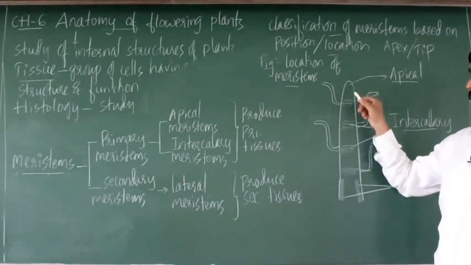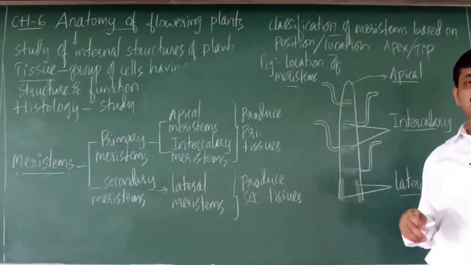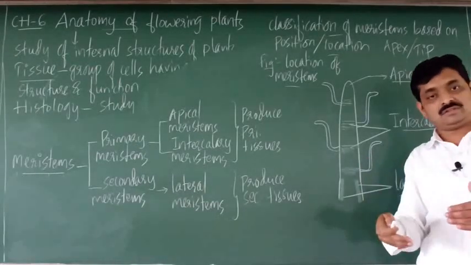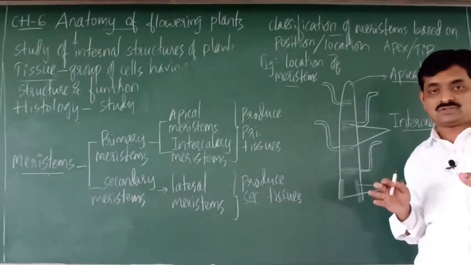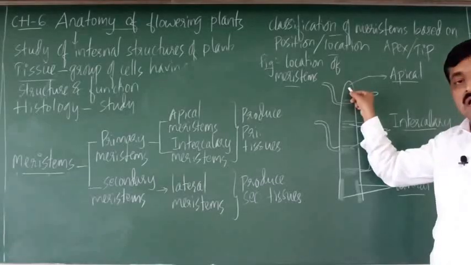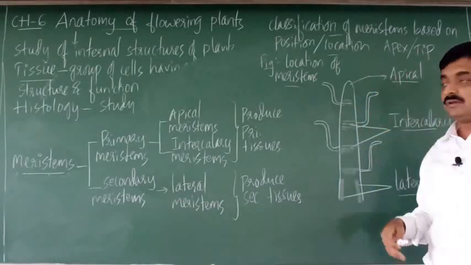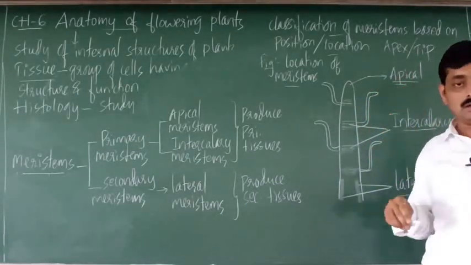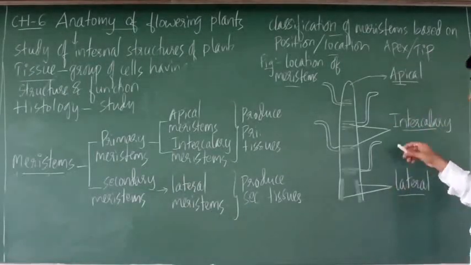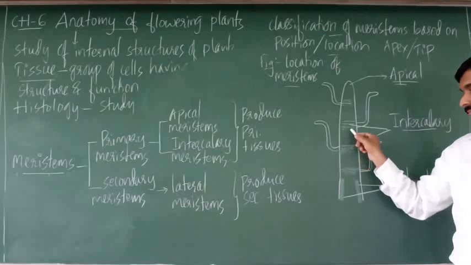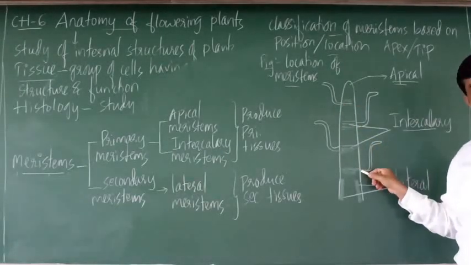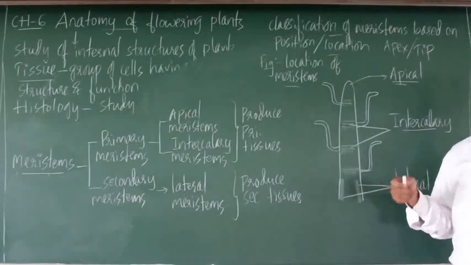These apical meristems divide continuously. Right? They are in a continuous dividing state. They divide by mitosis and produce new cells. Since these meristems are located at the tip, they are known as apical meristems. Means they are located at the apex. Then here, these are the nodes. Right?